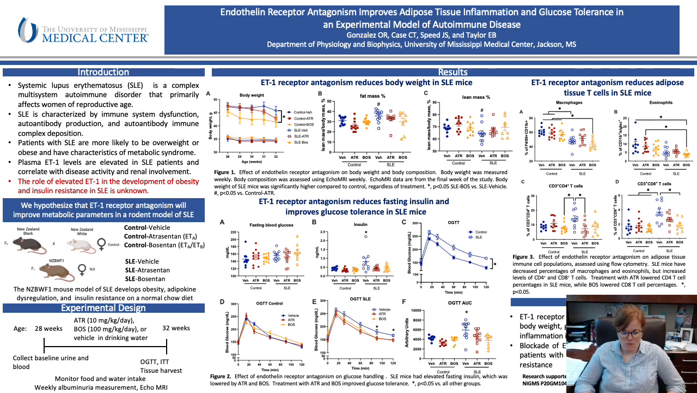There's also a decrease in eosinophils. These cells are generally thought to be important in the control of obesity-associated inflammation, and neither atrasentan nor bosentan had any effect on these cells.